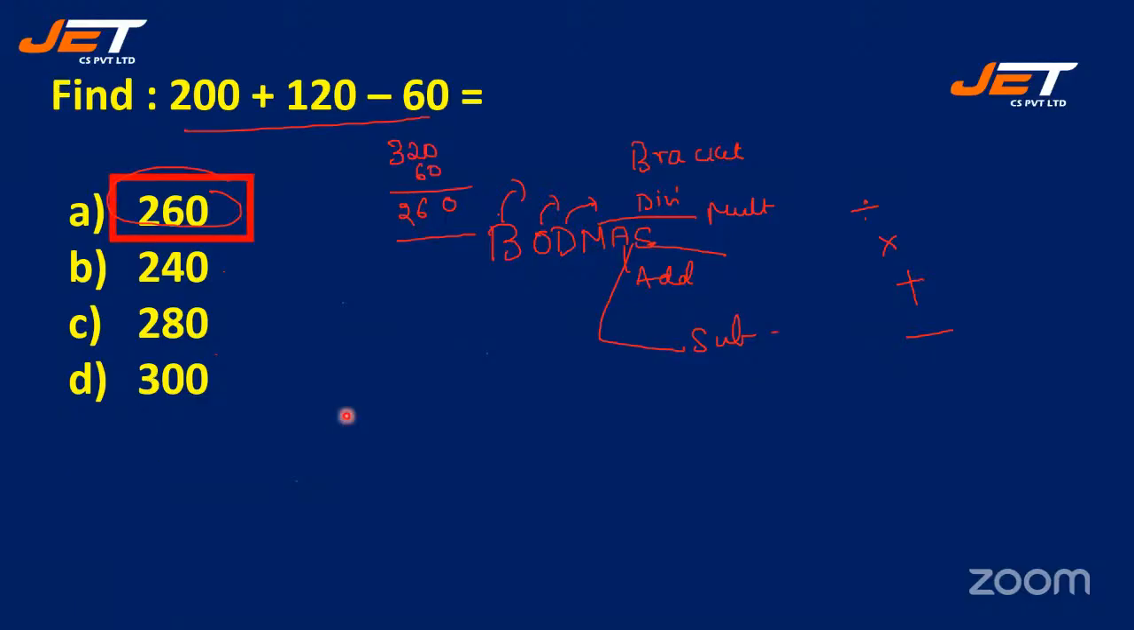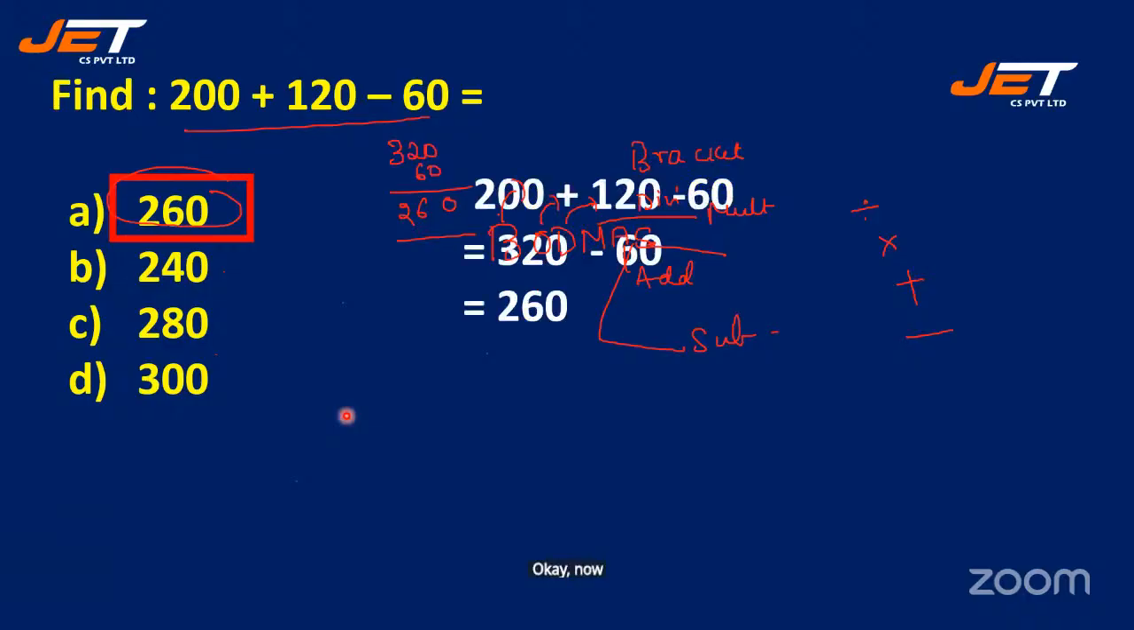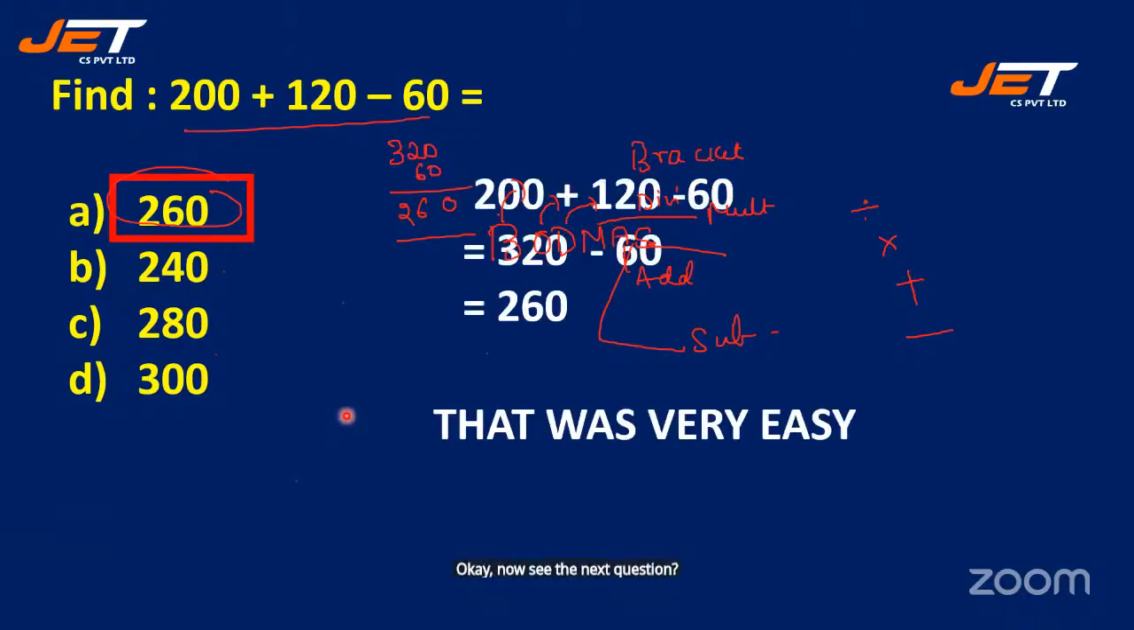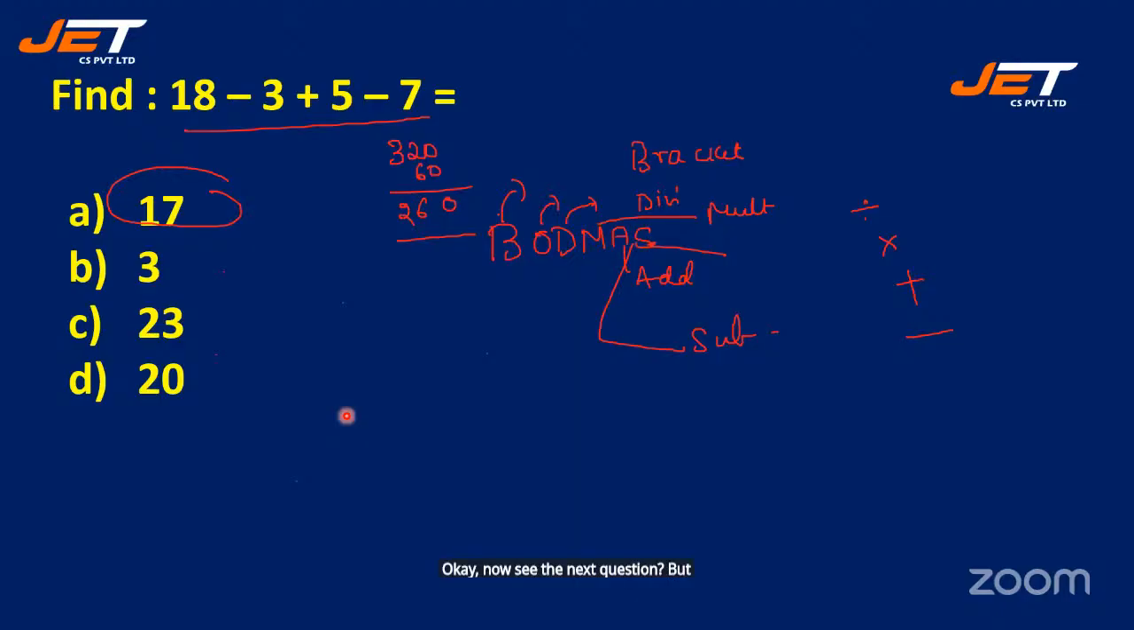Okay. Right. Now see the next question. Right. See the next one. Here also we have simple one. 18 minus 3 plus 5 minus 7. So what is the answer? See, let me erase this because it is coming throughout.